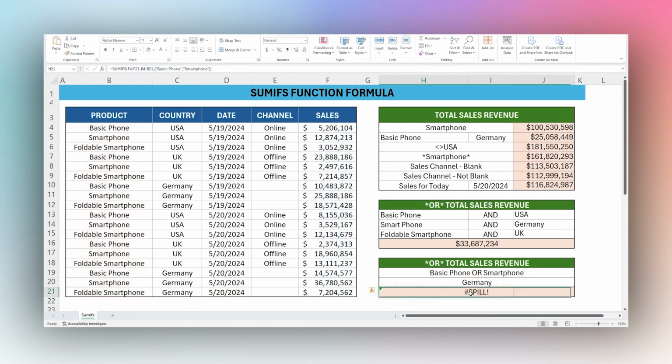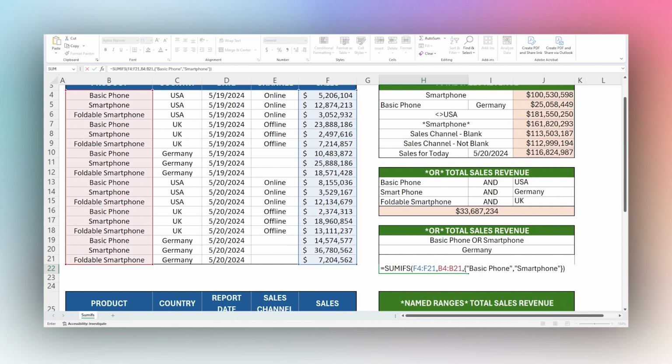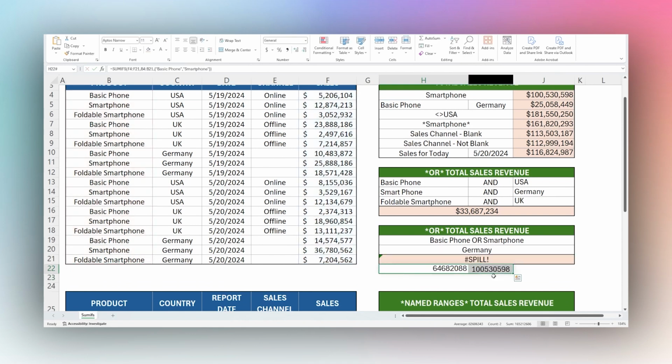And we'll see we have a spill error. So we have these merged, so it's saying you can't spill the range and merge cell. So what this does natively, let's go ahead and pull this out of it just for a second. This is what it would do normally: it will return the results for basic phone in this first cell, and then smartphone in the second cell.